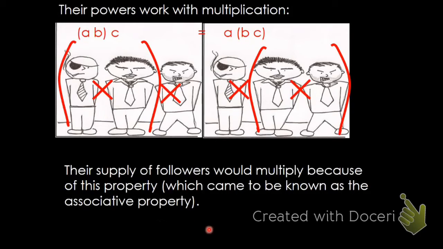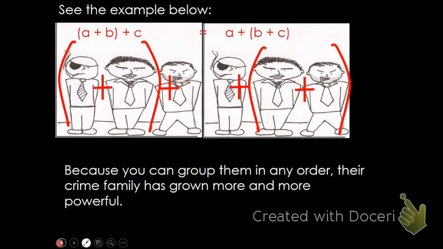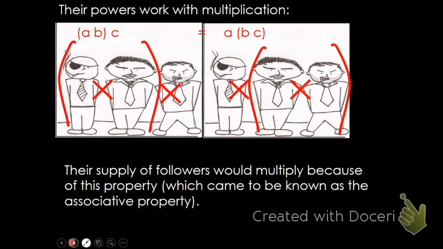Followers, the supply of followers would multiply because of this property, which became known as the associative property. Now, for my students at home who are taking notes, yes, this is where I would like you to write it down. What is the associative property? We have an example of the addition property, the additive associative property right here. Pause if you need to. And you have the multiplicative associative property. Okay, so if you need to, write that down. We'll set this up. We'll talk about it tomorrow in class.